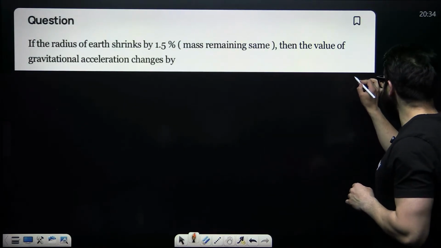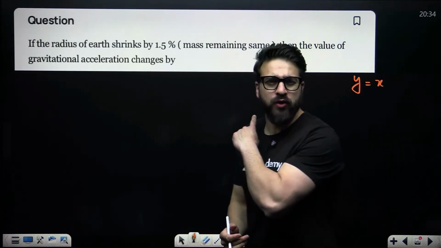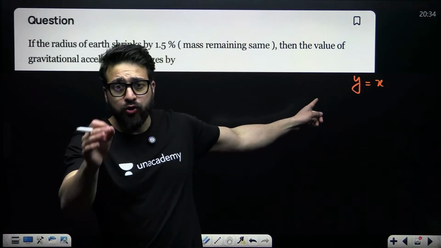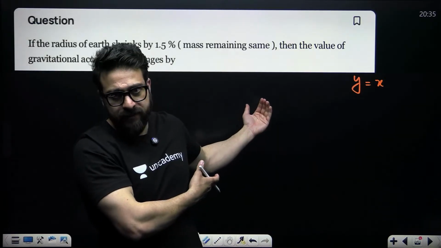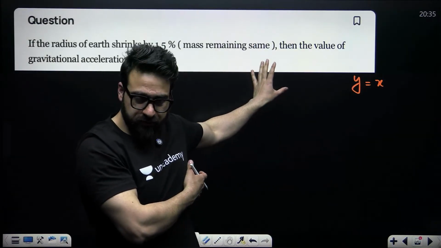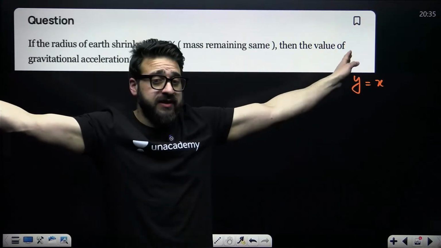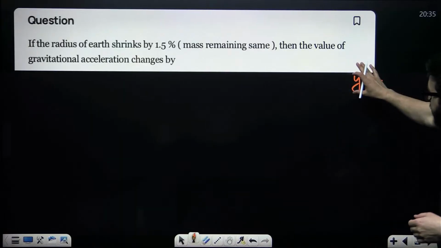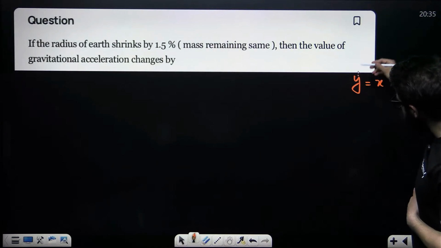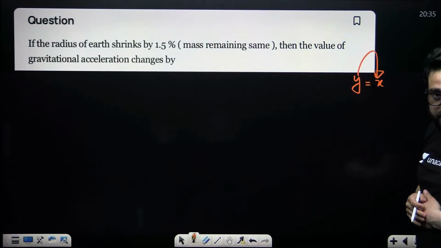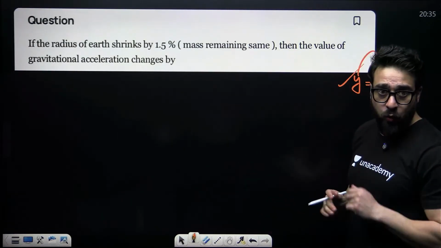See, let's suppose you have a physical quantity y equal to x. Please take a look over here. I'll clear your basics. Notes of part 1 I'll be sharing once I get done with this particular session. For this session, the notes of this session as well as the previous session, I'll send both. Please don't ask me in the chats. Now take a look. If you have a physical quantity y equal to x, y is that physical quantity which depends upon x. If x changes, y changes.